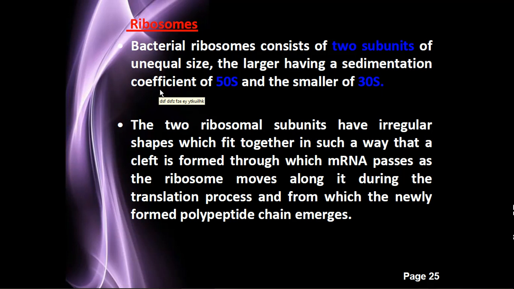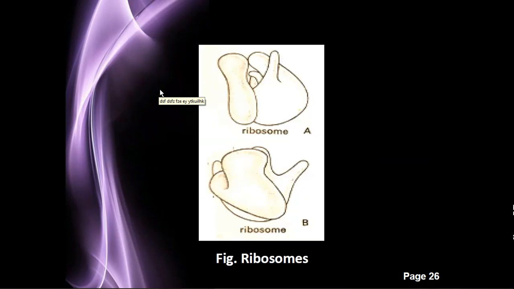All of you know what is meant by the ribosome. Ribosome is responsible for protein synthesis, or it is called the machinery for protein synthesis. The bacterial ribosome consists of two subunits, a larger one having a sedimentation coefficient of 50S and a smaller one of 30S. This is the structure of ribosomes in the case of prokaryotes.